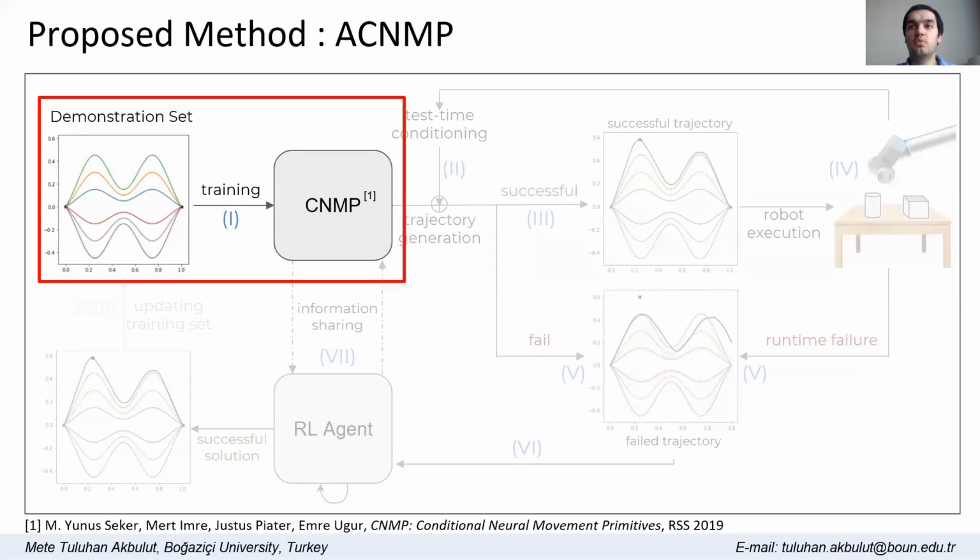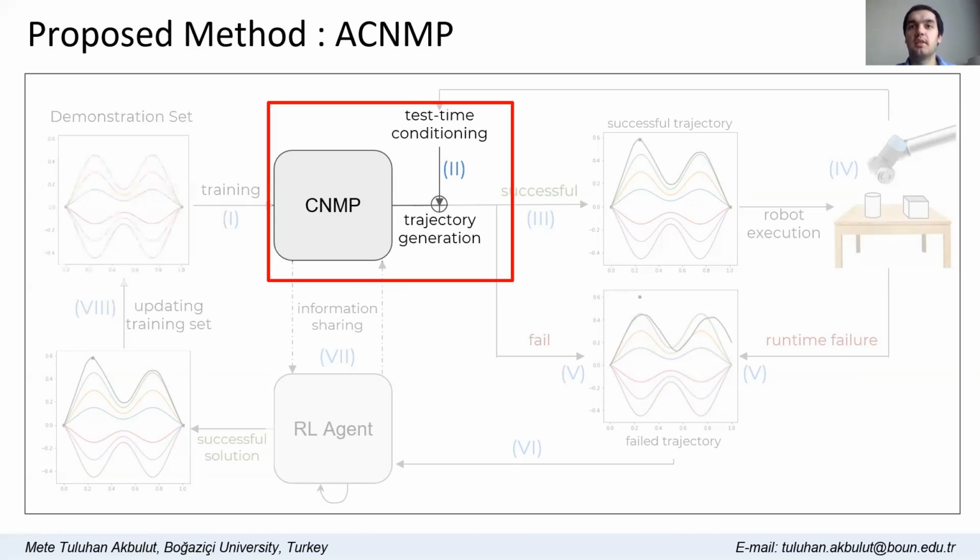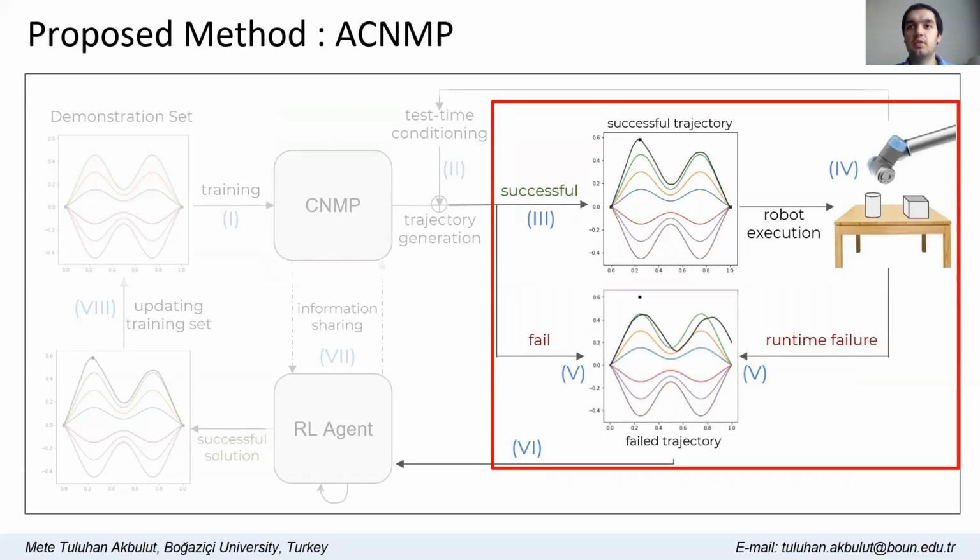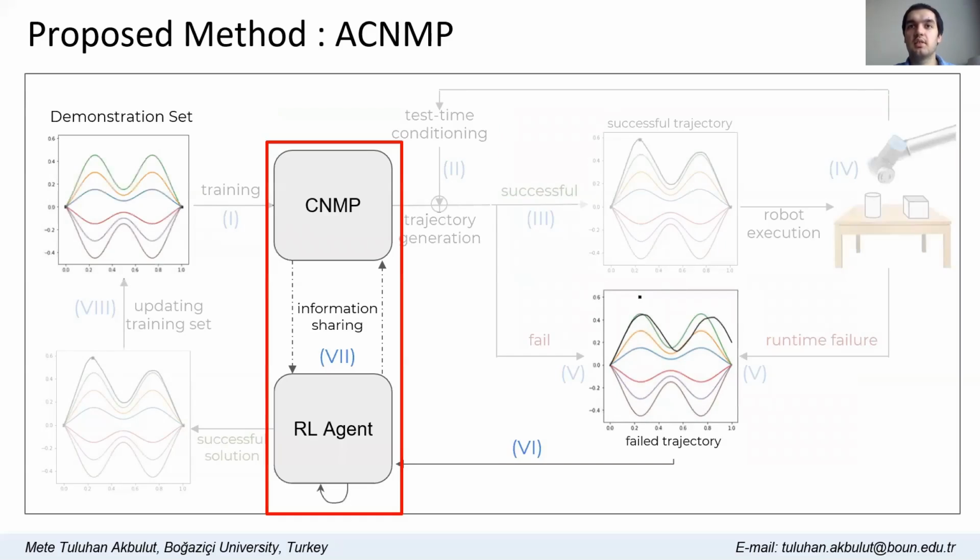We use conditional neural movement primitives as the base LfD model, which is pre-trained using demonstrations. In order to achieve the goal with given task parameters, the CNMP model is conditioned with the task parameters and generates the required trajectory. The generated trajectory is given to robot execution. If it fails, the reinforcement learning agent is triggered. The RL agent is initialized with the LfD model.